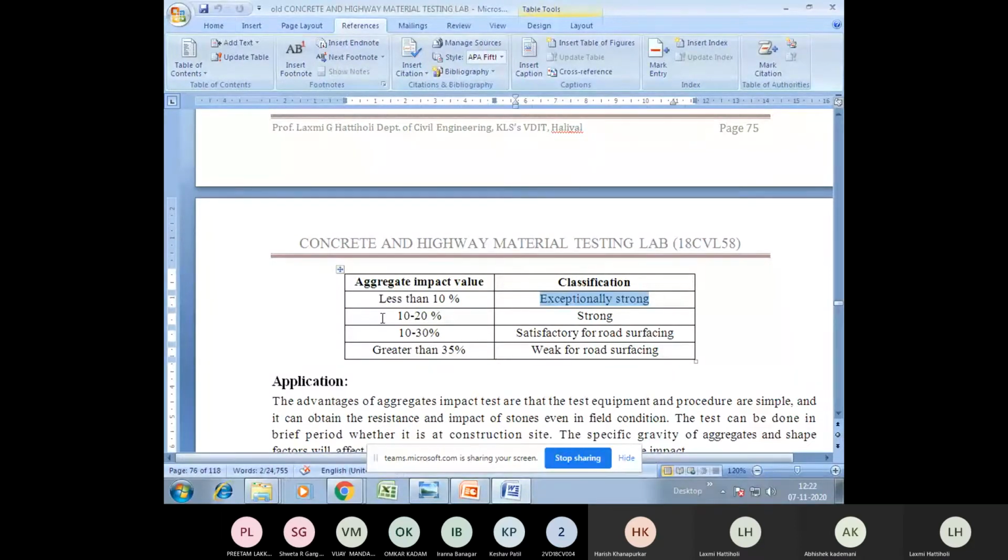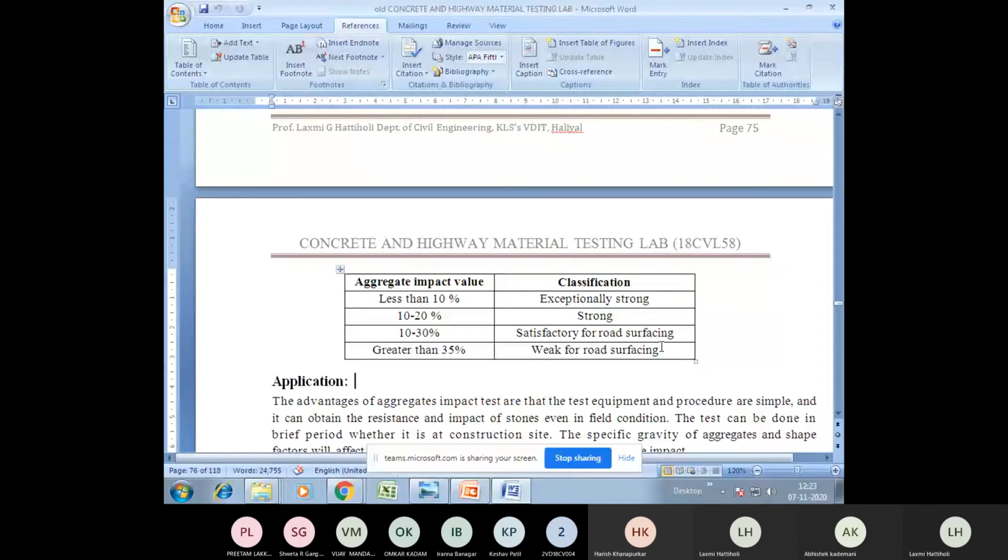And if the value is 10 to 20%, right? So if the impact value of coarse aggregate you get is 10 to 20%, then it is strong. This is exceptionally strong, this is strong. Okay, next, it's not 10 to 30, it is 20 to 30%. So if it is 20 to 30%, then it is satisfactory for road surfacing. So greater than 35%, it is weak for road surfacing. So whenever you get the result, you need to write this conclusion.